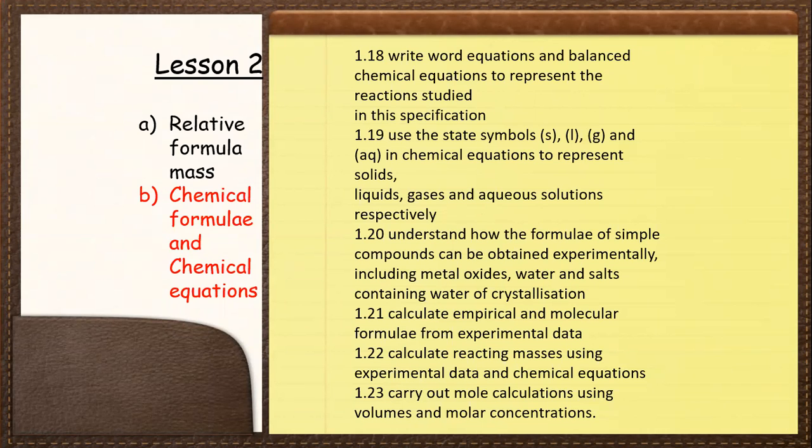Understand how the formulae of simple compounds can be obtained experimentally, including metal oxides, water, and salts containing water of crystallization. Not only that, calculate the empirical and molecular formulae from experimental data, and also calculate reacting masses using experimental data and chemical equations. And finally, we'll carry out some mole calculations using volumes and molar concentrations.